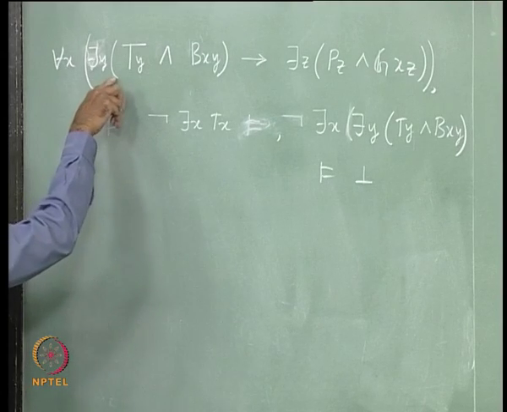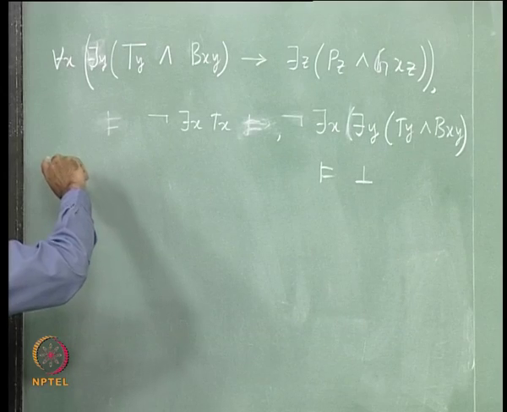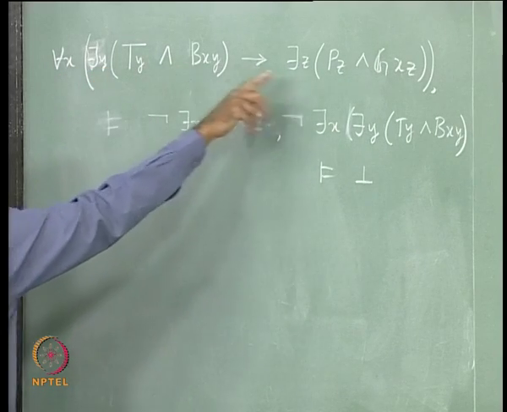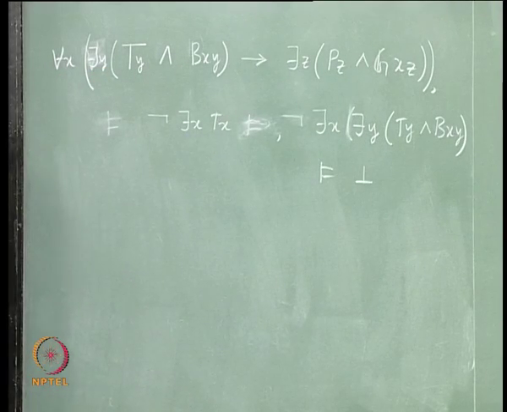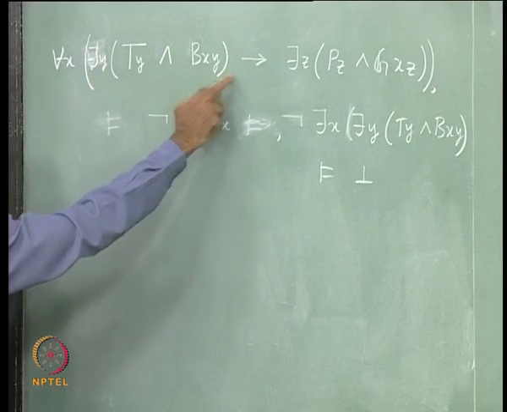Now what is the next one? Is it rectified? Yes, for all x there is y, there is z, they are all different variables, the first one is rectified, but then you have to pull the quantifiers and bring it to SCNF. So how to pull the quantifiers? Z does not occur anywhere here.